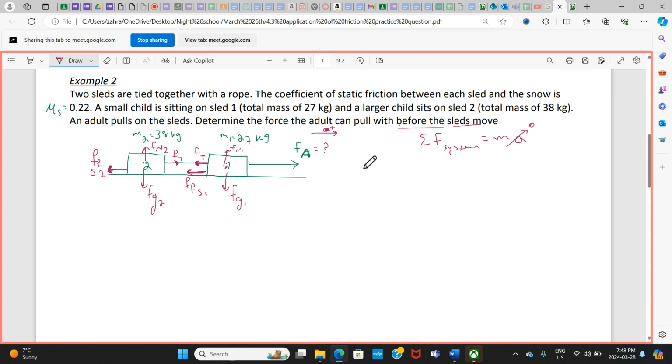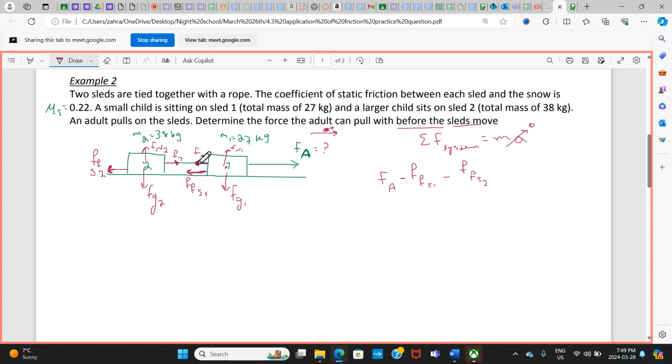So what are the forces? Fa is going to be positive. I have a force of friction, which is negative, on sled 1. And I have a force of friction on sled 2.